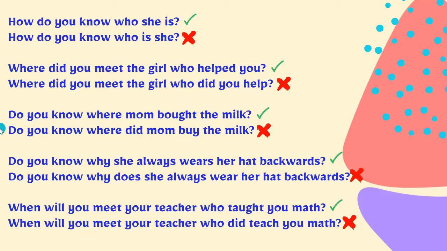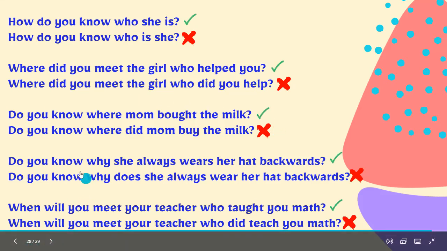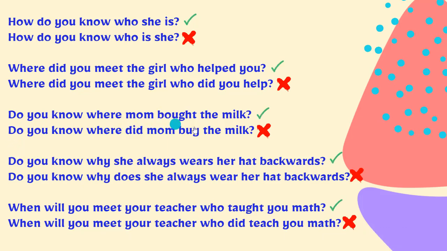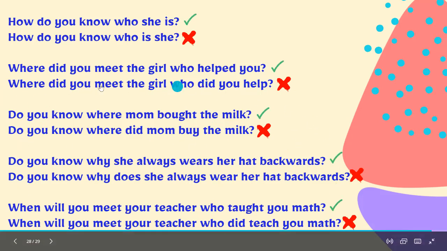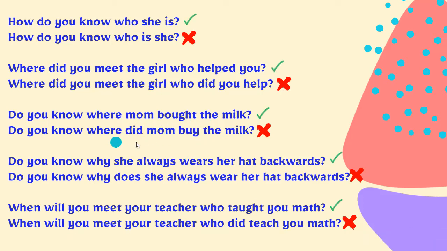Okay, next. Do you know where mom bought the milk? Do you know where did mom buy the milk? So all of this should be positive. So mom bought the milk is positive, not where did mom buy the milk? And that's why this is wrong or incorrect.